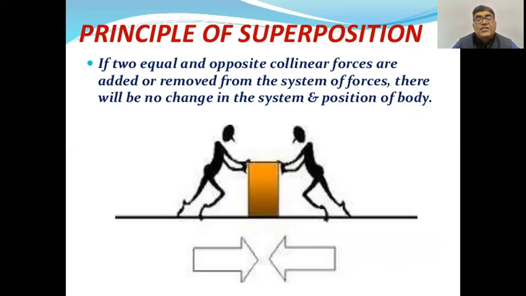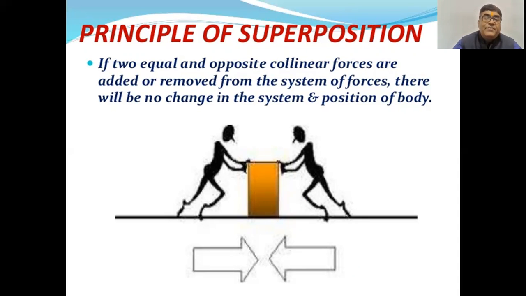Now the system has 10 Newton plus 5, which gives 15 Newtons in the positive x direction if required, and in the negative x direction, according to the principle of superposition, we have added 5 Newton of force.